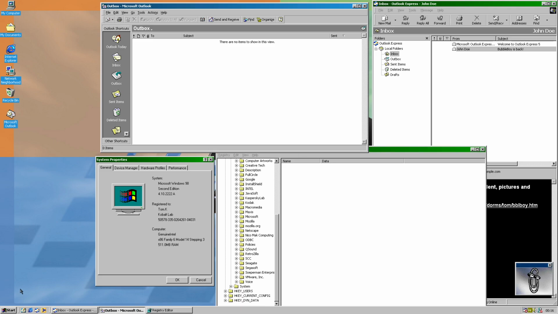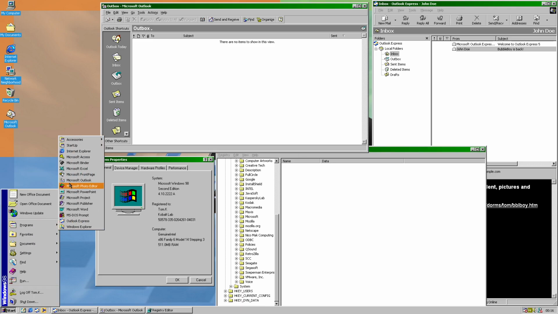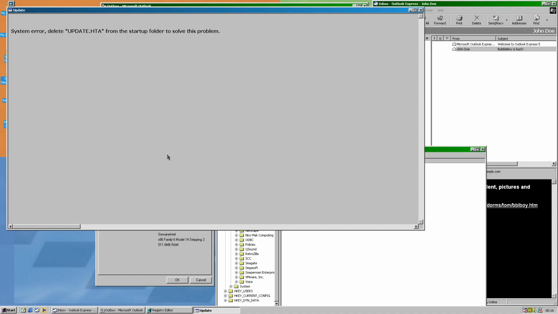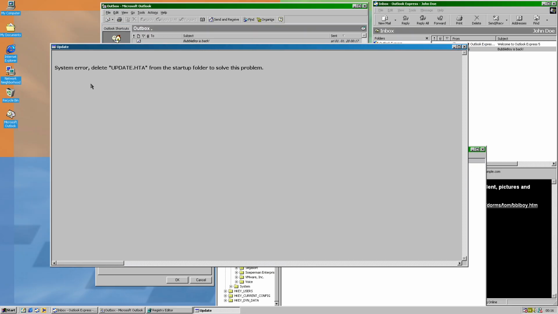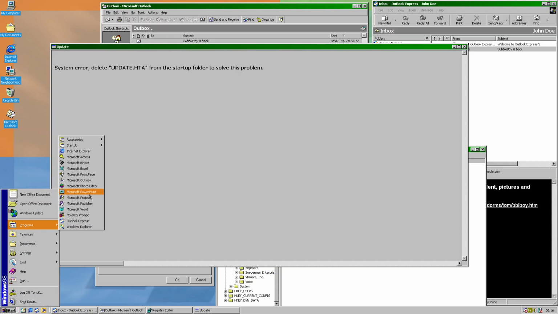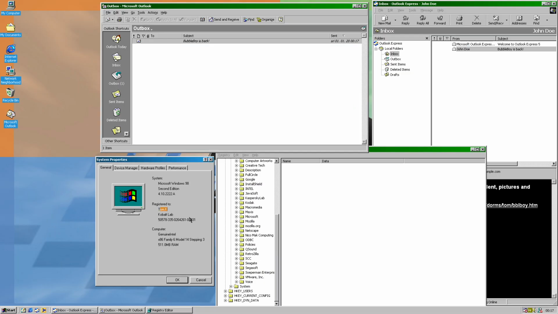So now the only thing that remains is to run the worm. We run it, and now we get a quick error message saying system error, delete update HTA from the startup folder to solve this problem. And that's basically the worm itself to be deleted in this case. Now we can see the email message being sent in here. Well, not yet sent, it's still in the outbox.